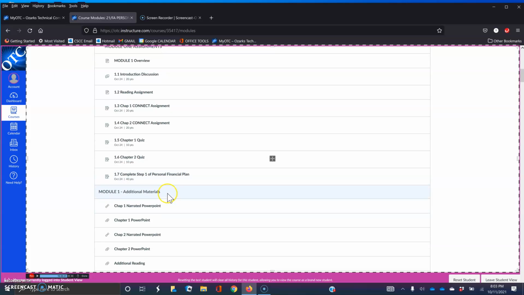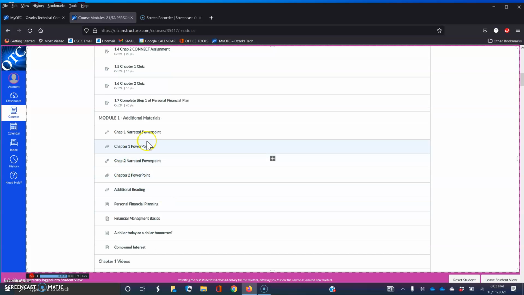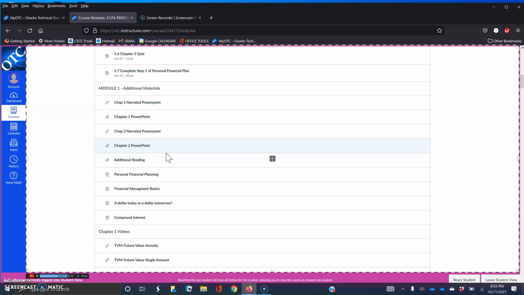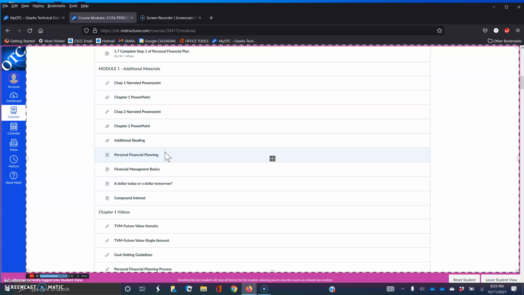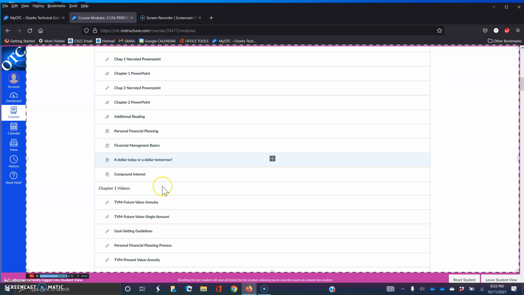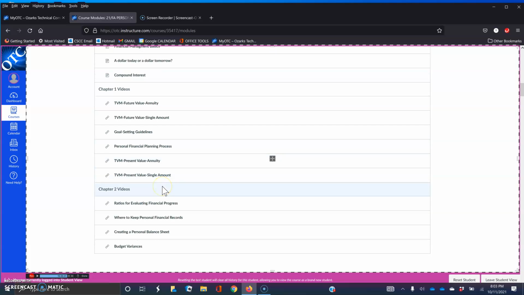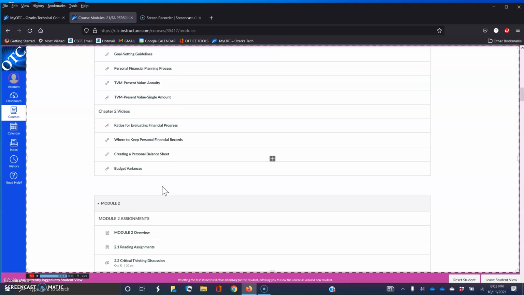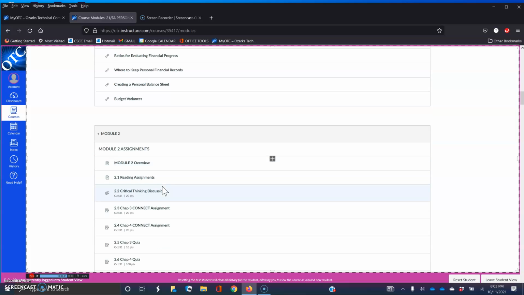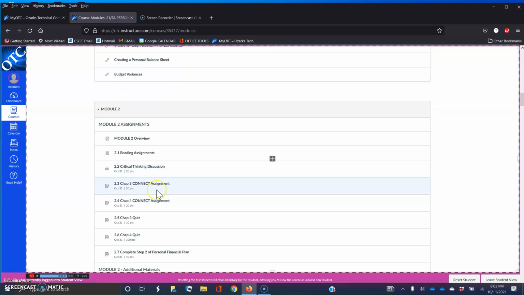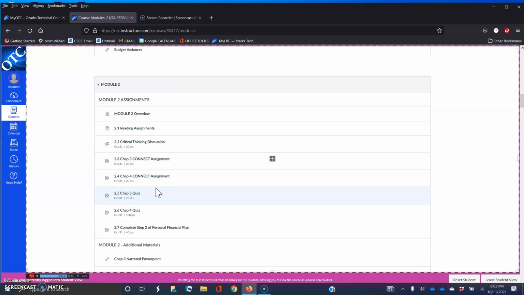Underneath the assignments list, you'll see additional materials. I think you'll find the narrated PowerPoint is especially helpful when you're completing your personal financial plan. So I really encourage you to look at that one. But there's additional materials in here as well that cover a variety of areas from the text. So there's Chapter 1. Underneath that is Chapter 2. And then if you look at Module 2, then we have the same thing here. So again, each of these modules are structured essentially the same way.